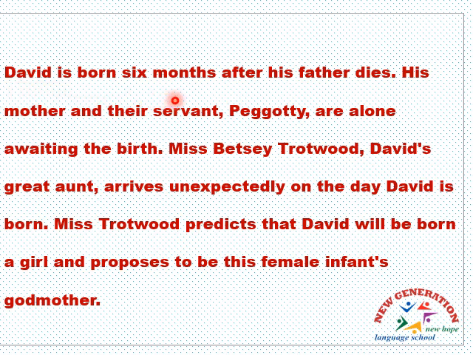David is born 6 months after his father dies. So David is an orphan boy. His mother and their servant Peggotty are alone awaiting the birth. Miss Patsy Trotwood, David's great aunt, arrives unexpectedly on the way David is born. Miss Trotwood predicts that David will be born a girl and proposes to be his female infant's godmother.